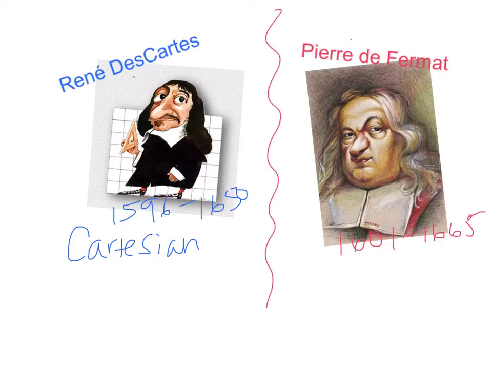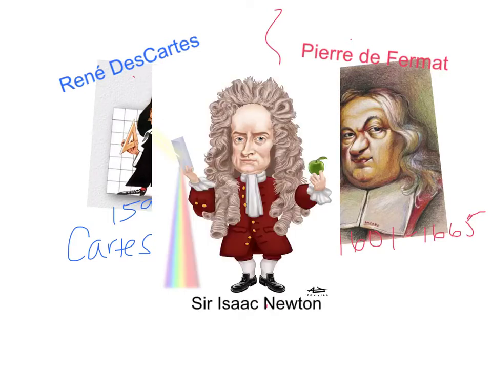And what's really cool is they were both coming up with the same stuff completely independently of one another. They weren't communicating about it. They didn't tell each other about it. But they were both kind of coming up with the same stuff. And without Descartes and Fermat, we wouldn't have calculus. So that's something you can thank them for. But the person who actually sat down and made it an X and Y axis and put negatives on everything, well, that was this guy that you're familiar with because of his 3 laws of motion, Sir Isaac Newton.